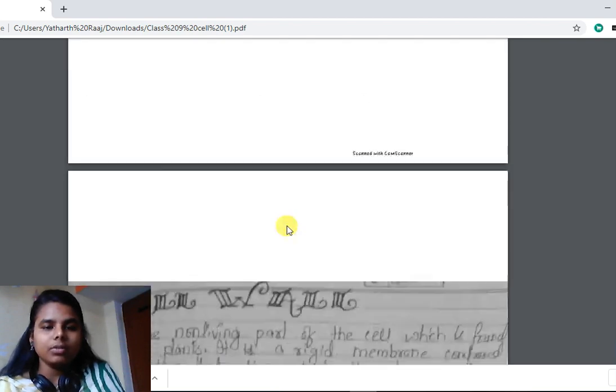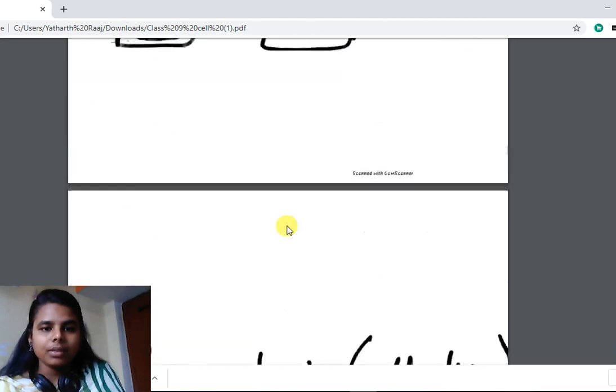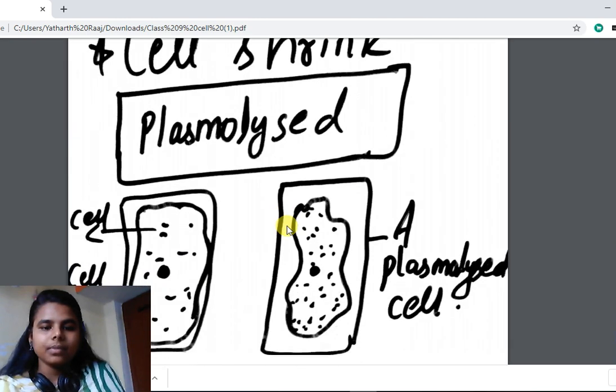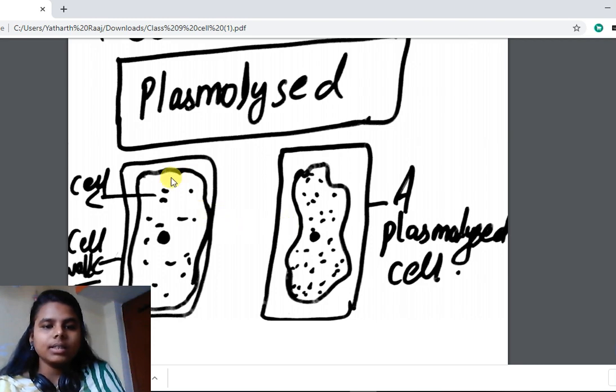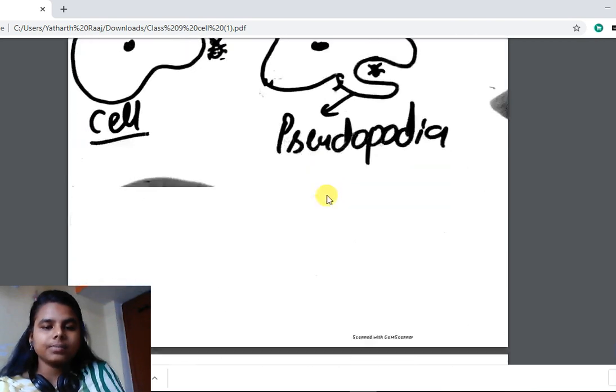I will show you the figure of a plasmolyzed cell. I have just shown you. See here, this is the cell wall. This is the cell. In hypertonic solution, when the plant loses water, there is shrinkage of the contents of the cell away from the cell wall. This phenomenon is known as plasmolysis. See here, the cell has shrunken and the contents are away from the cell wall.